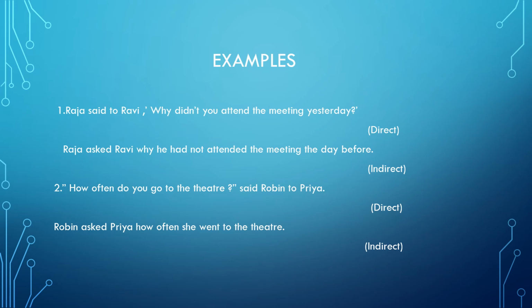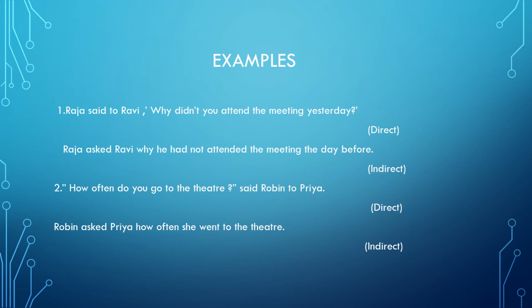Now, when I have to change it to indirect speech, what am I supposed to do so that the person reading it knows that it was a question which I am reporting? I had told you that the word said has to be changed to asked or inquired or wondered. And if you have a sentence starting with a helping verb, then I use if or whether.